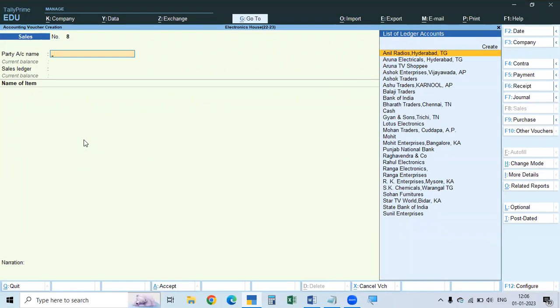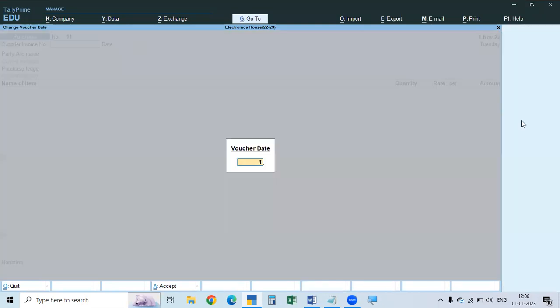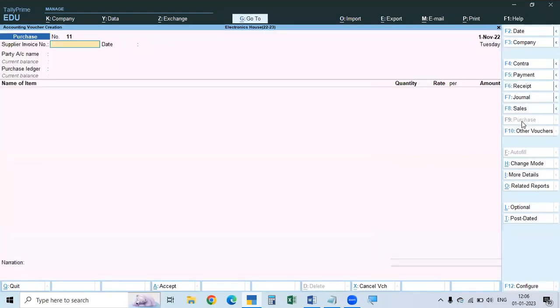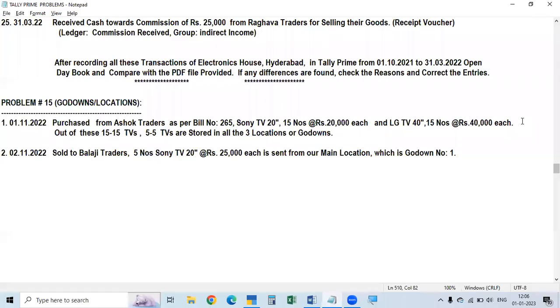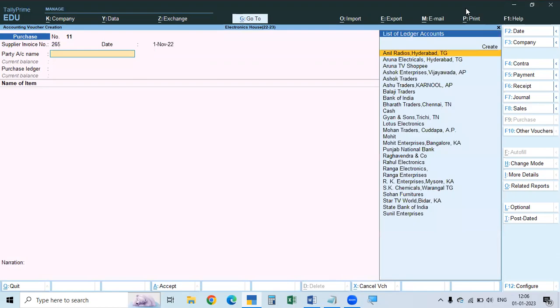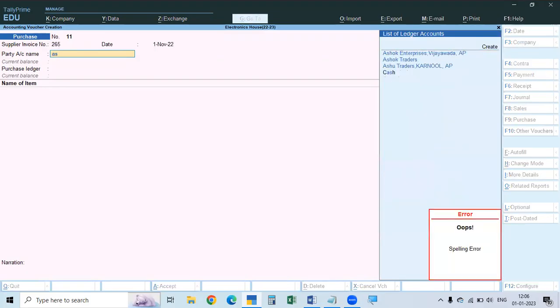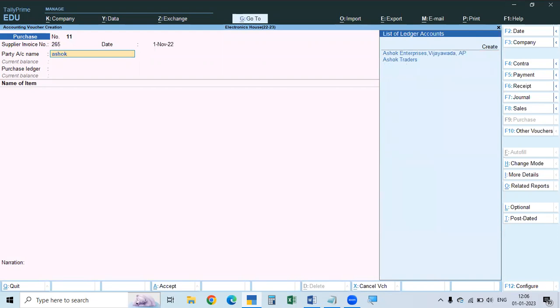Here, purchases means Purchases F9. Click F9, and the date is 1/11/22. So this is the date. The purchase invoice, that is the purchase voucher, F9, then the date, then what is the bill number? 265. By default the date will be taken, and then from where did we purchase? From Ashok Traders.